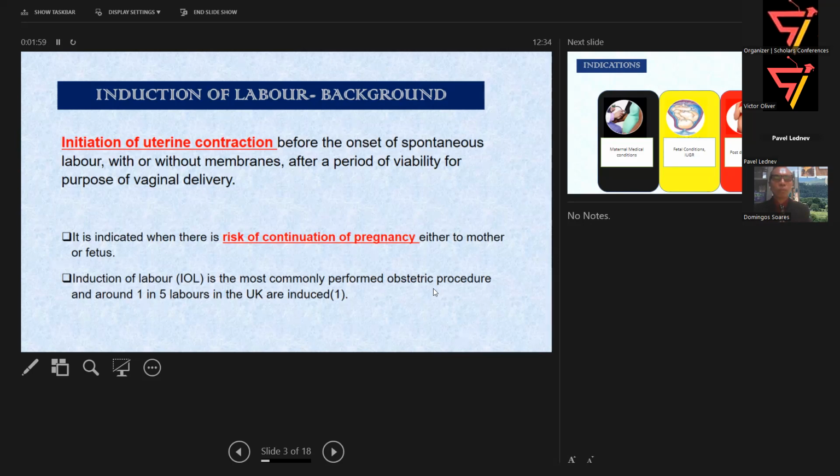So why is it indicated? Why do we go for that? So if there is any risk factor for further continuation of pregnancy, and that risk factor is either for the mother or for the baby. Induction of labor is the most commonly performed obstetric procedure all over the world, and especially in the UK, 1 in 5 labors in the UK are induced.